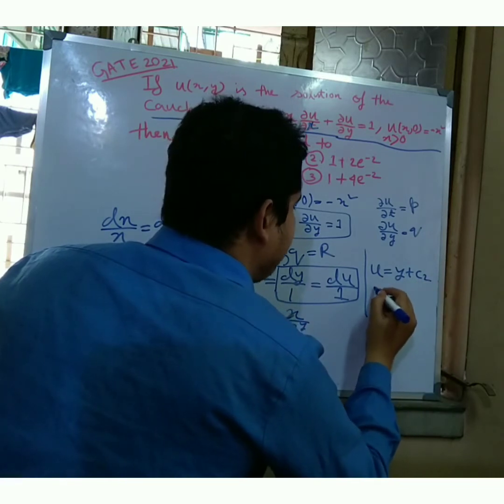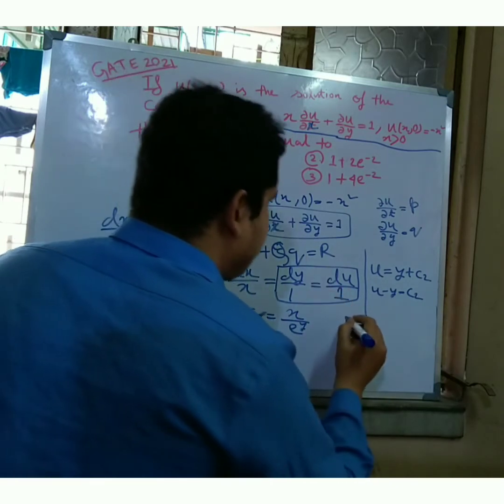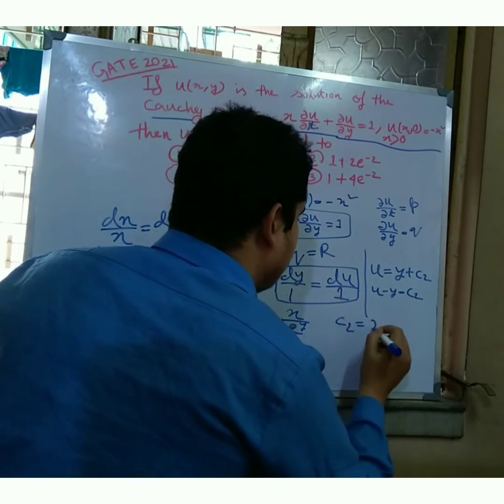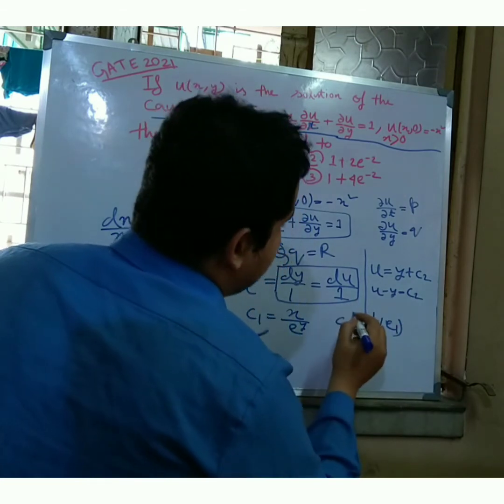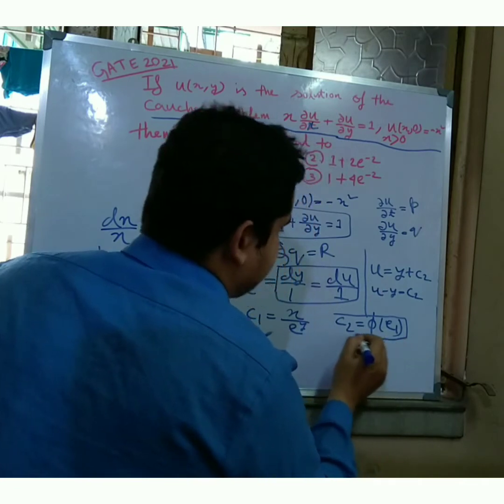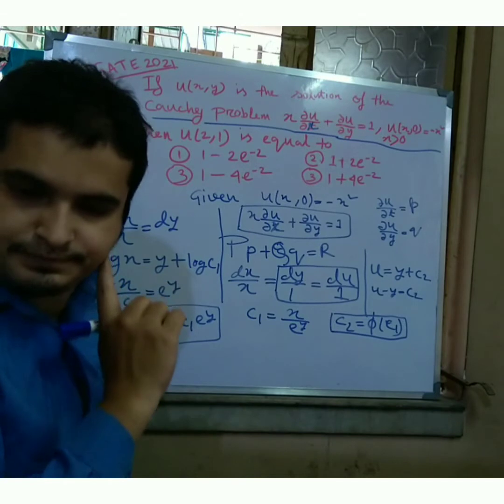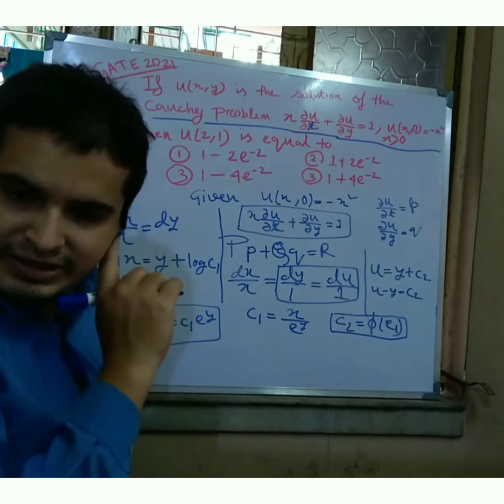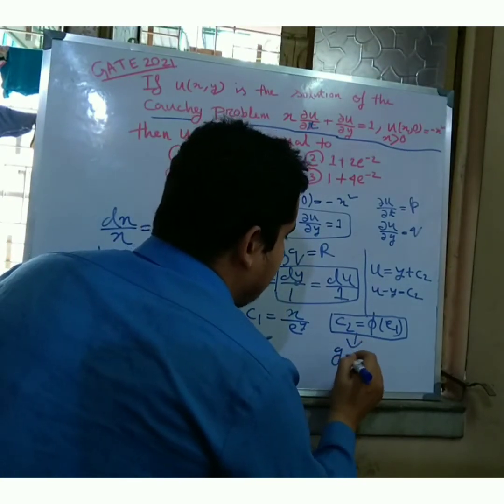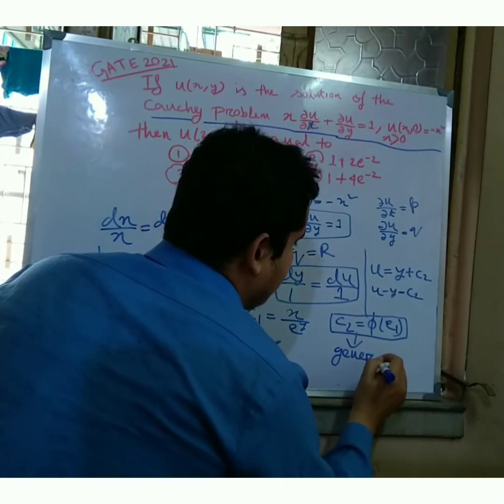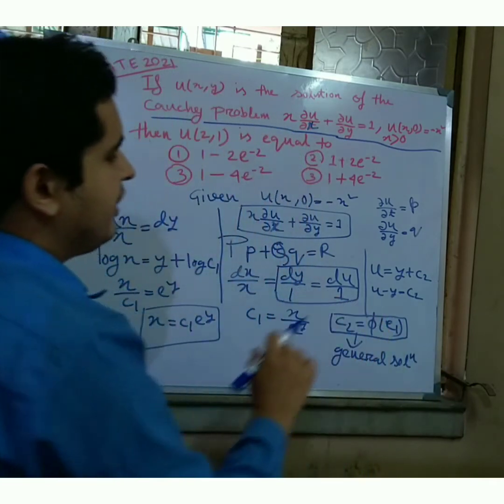So friends, u minus y is equal to c2, and now c2 is a function of c1. The relation between c2 and c1: c2 is a function of c1. Must remember that this is the general solution. This solution is called the general solution. So friends, c2 is equal to phi of c1.